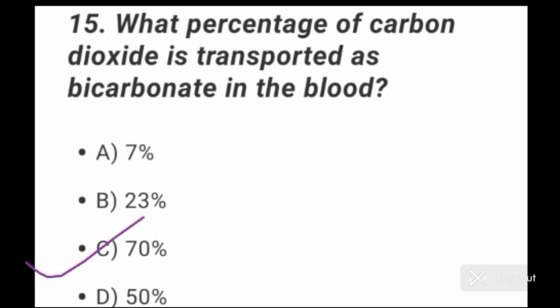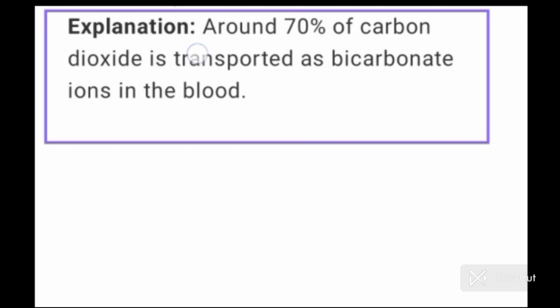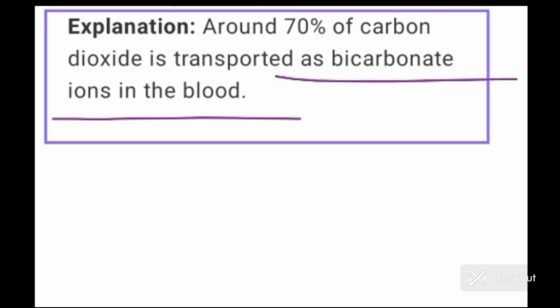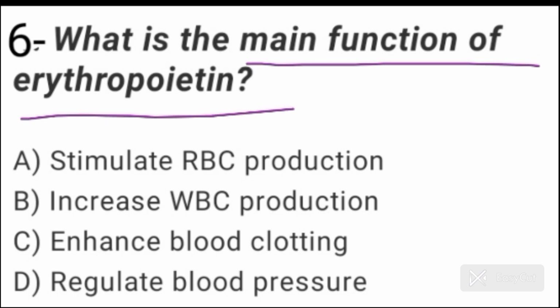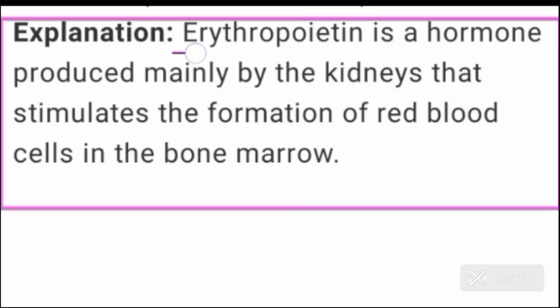So here option C is the correct option because 70% of carbon dioxide is transported as bicarbonates in the blood. Around 70% of carbon dioxide is transported as bicarbonate ions in the blood. Question number 16. What is the main function of erythropoietin? Option A is the correct option here because erythropoietin stimulates RBC production.